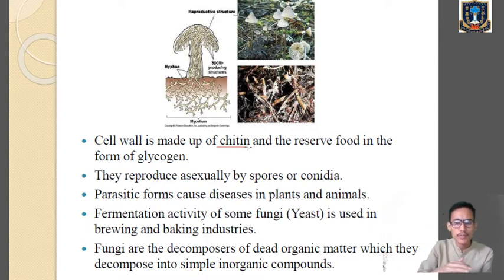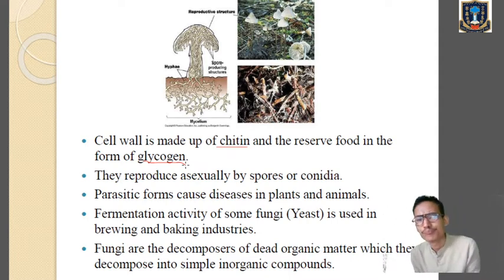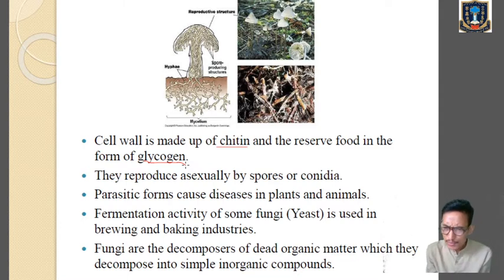Cell wall is made up of chitin, and the reserve food material in case of fungi is glycogen. Okay, listen carefully. Cell wall in case of fungi is made up of chitin. Clear? Then the reserve food material present in fungi is mainly in the form of glycogen. Now what is glycogen? It is the main form of carbohydrate storage in animals. Kindly note it down.